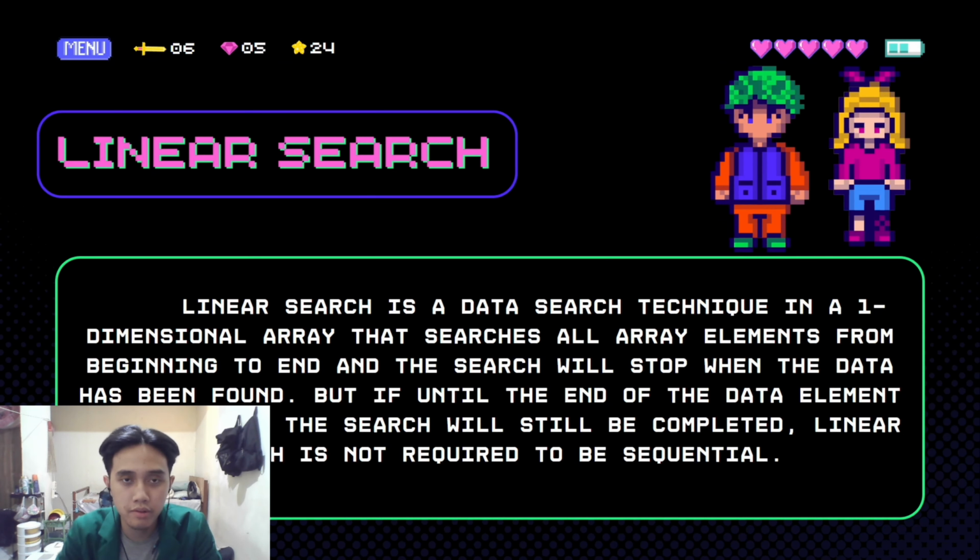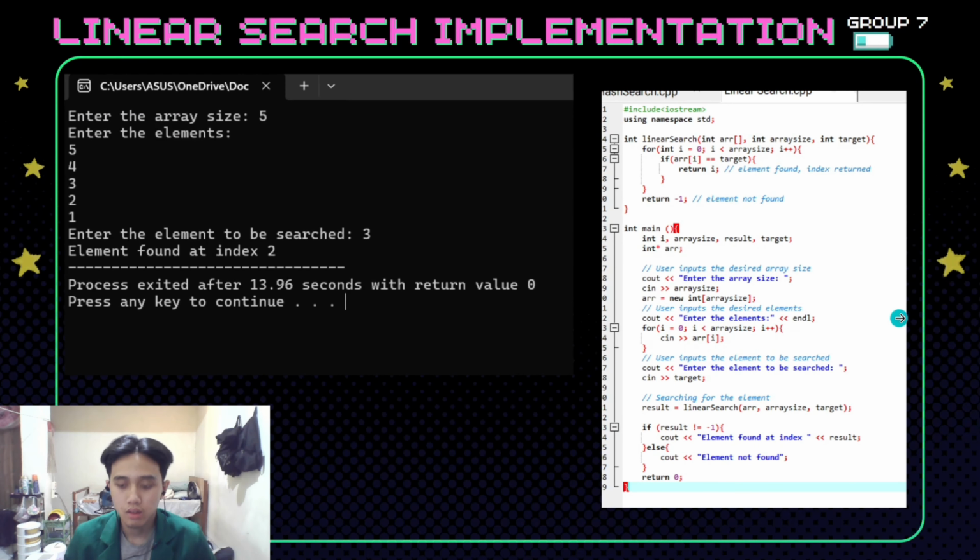Hello, my name is Hafiz Predicto, and right now I will try to explain about linear search. Linear search is a data search technique in a one-dimensional array that searches all array elements from beginning to end, and the search will stop when the data has been found. But if the end of the data is reached and the element is not found, the search will still be complete. Linear search is not required to be sequential. For the code, I will use the dynamic method.